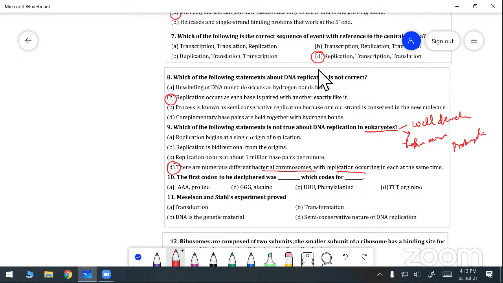Okay, our next question is very easy. The first codon to be discovered was dash, which codes for part. The first codon, the nonsense codon, we can also see.